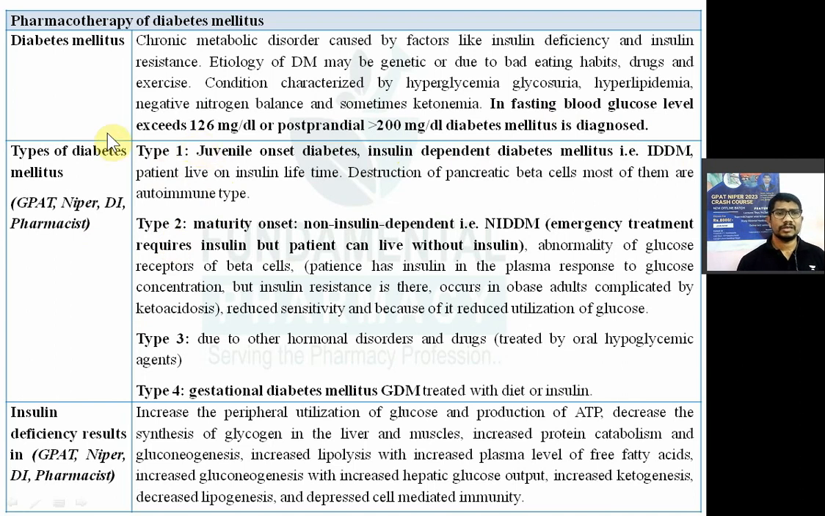So the first type is nothing but juvenile onset diabetes mellitus. It is known as juvenile onset diabetes mellitus, or it is also known as insulin dependent diabetes mellitus, that is IDDM, insulin dependent diabetes mellitus. Why do we call it juvenile onset diabetes? Because it may be of genetic origin.